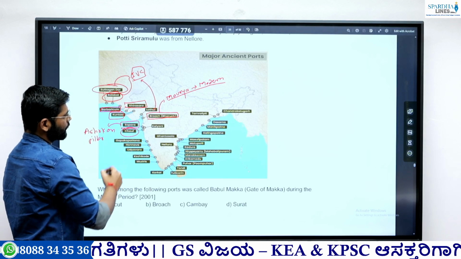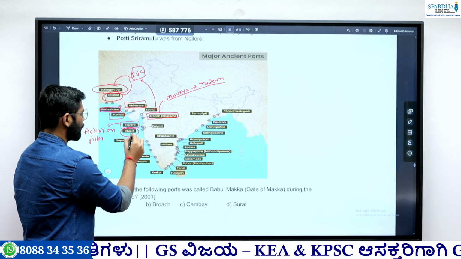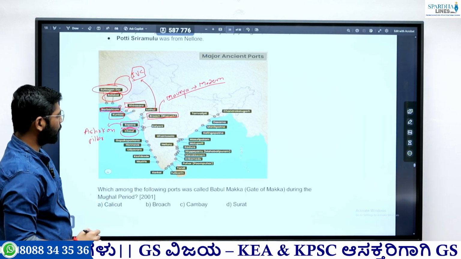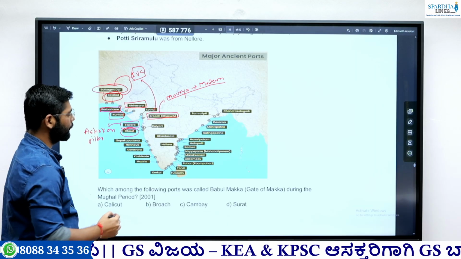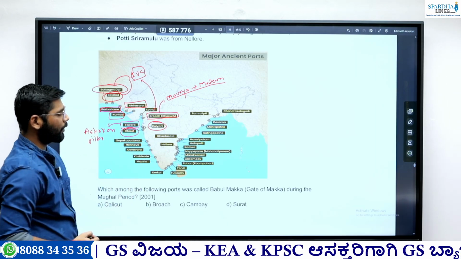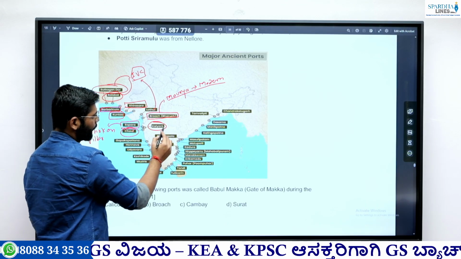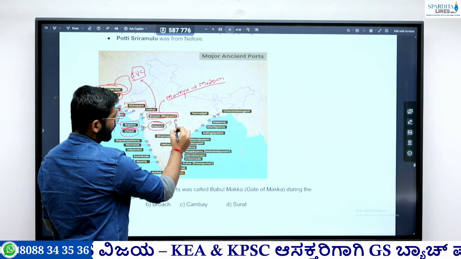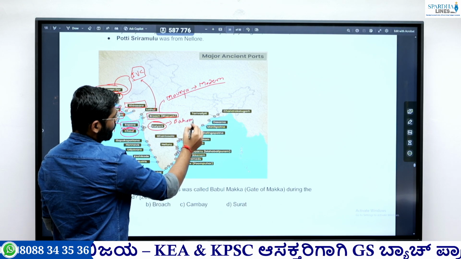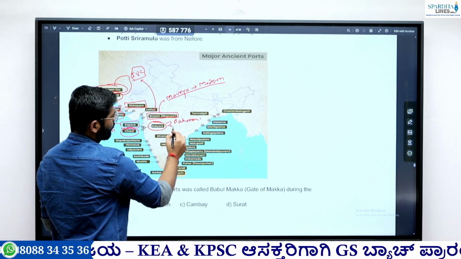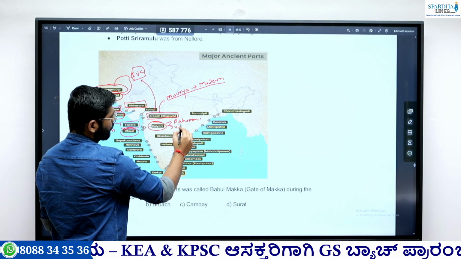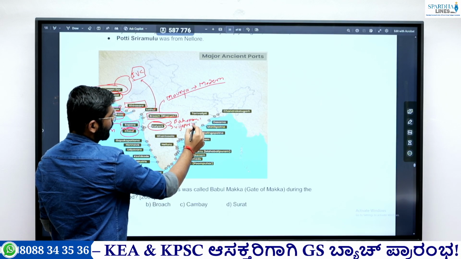Then again this Chaul, we have written Chaup, but it is Chaul. So this is the port associated with the Gupta dynasty that we have seen in a question. Then Kalyan or Kalyani. This was a major conflict point between the Bahmani dynasties, and later the Bijapur dynasty and the Marathas.